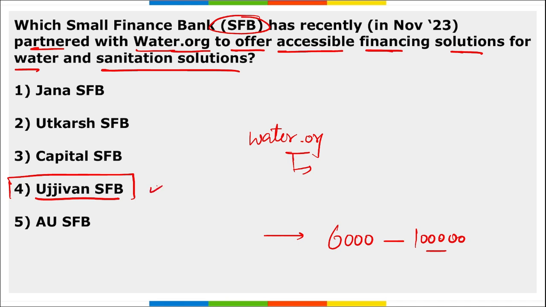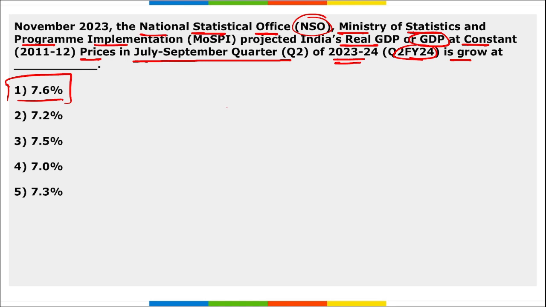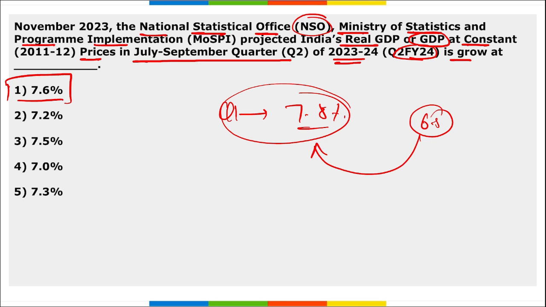Next, NSO, that is your National Statistical Office, which comes under the Ministry of Statistics and Programme Implementation, projected India's real GDP, or GDP at constant price, in the July to September quarter, that is the second quarter for fiscal year 24, to grow at 7.6%. For the first quarter, what was it? It was 7.8%, beyond the expected forecast for India, which was 6.5%. And in the second quarter it was 7.6%.